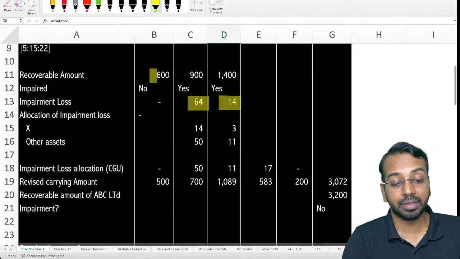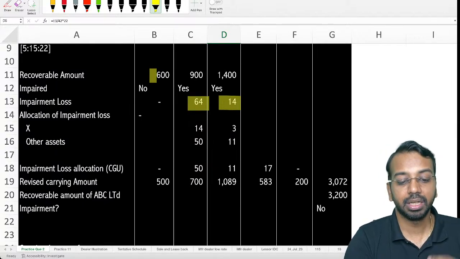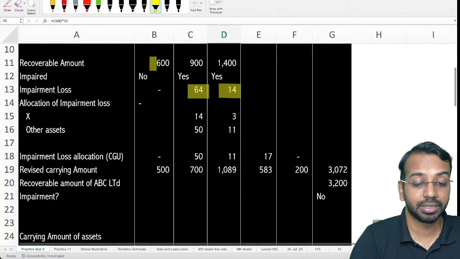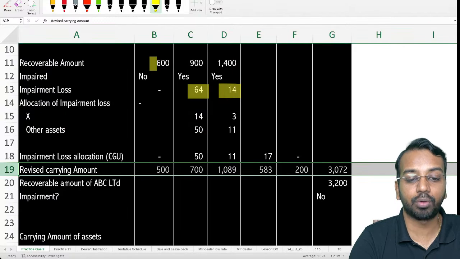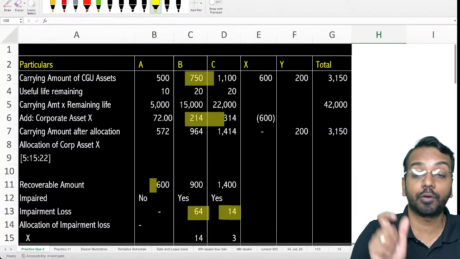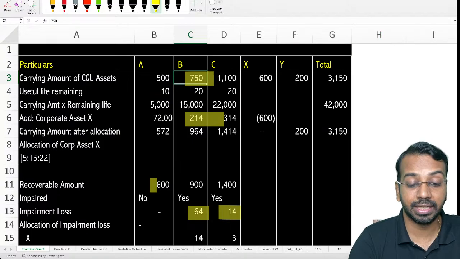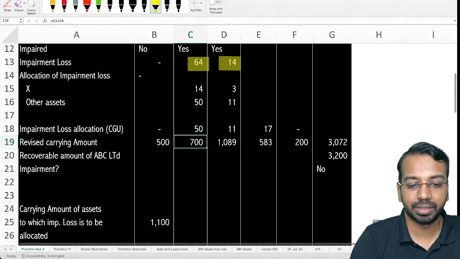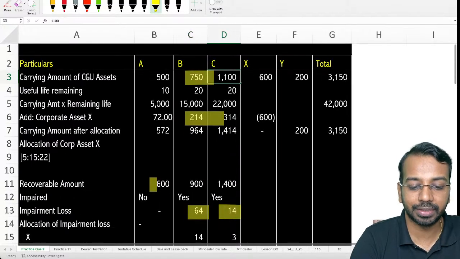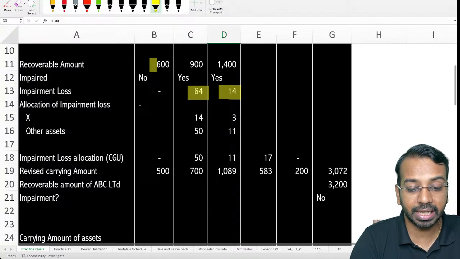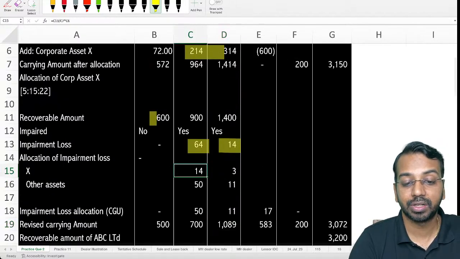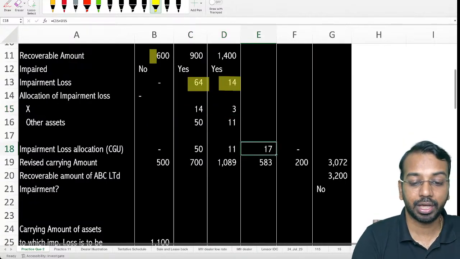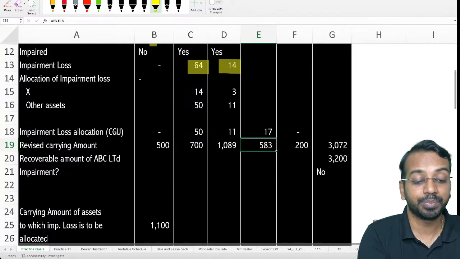Now, after the impairment loss has been allocated, we need to calculate the revised carrying amount of each of the CGU. So CGU had an amount of 750 for B. Impairment loss 50. 750 minus 50, we get 700. Same way, 1100 minus impairment loss of 11, we get 1089. And 14 and 3 is the impairment pertaining to X. So 600 minus 17, we get 583. Okay, so that is how we will allocate and calculate the impairment loss.